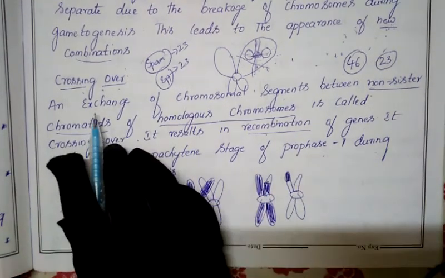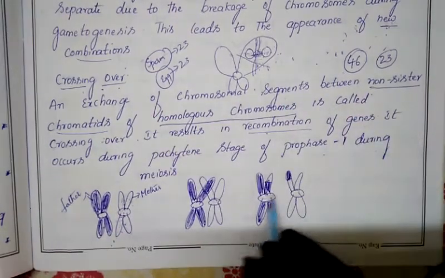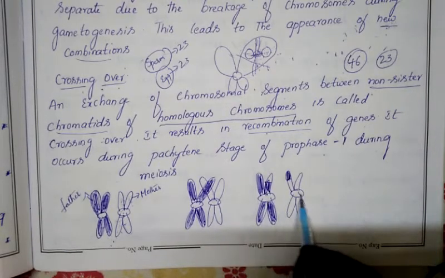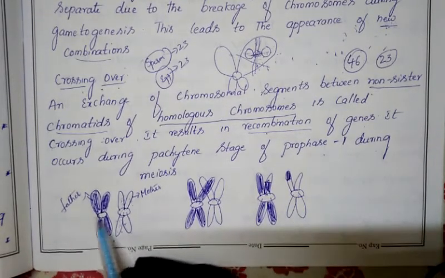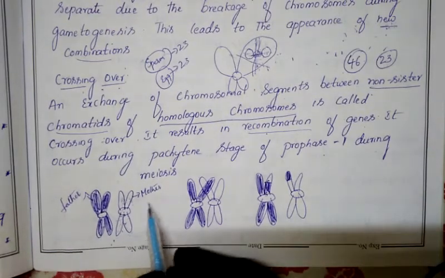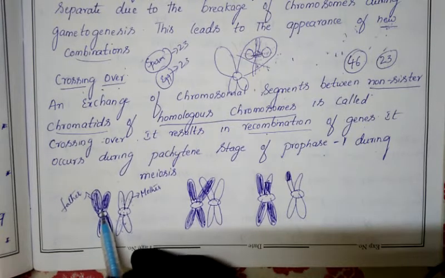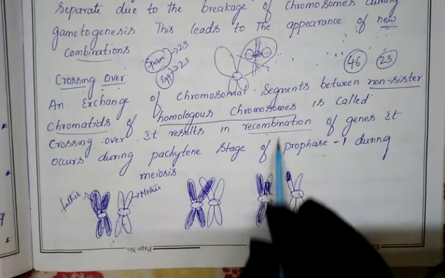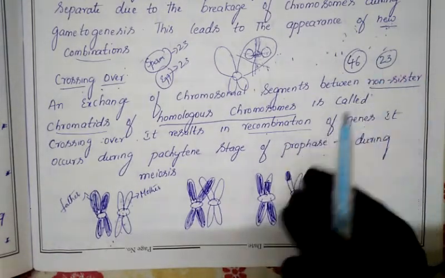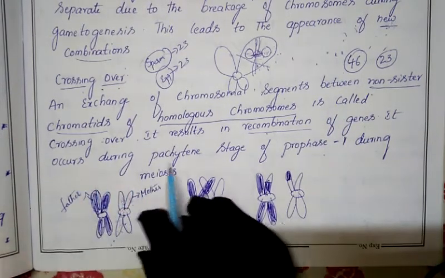So that's why the crossing over definition they have given is an exchange of a chromosomal segment between the non-sister chromatids of homologous chromosomes. So these are the homologous chromosomes. As I said, a homologous chromosome pair has one chromosome given by the father and another given by the mother. In our body, the chromosomes are present in this pattern only. This may lead to the recombination of genes, so new genes will appear. Due to that, a new character may appear in the offspring, and it occurs during the pachytene stage.